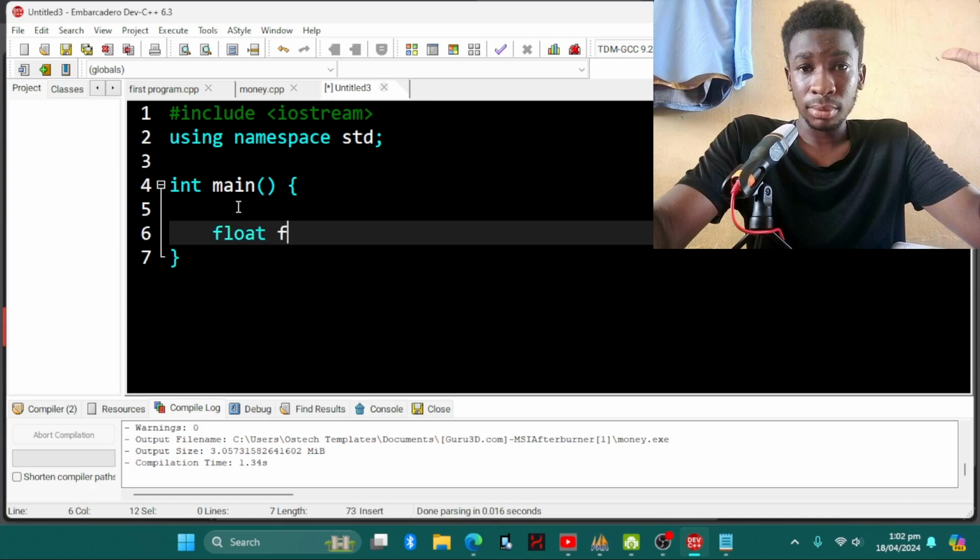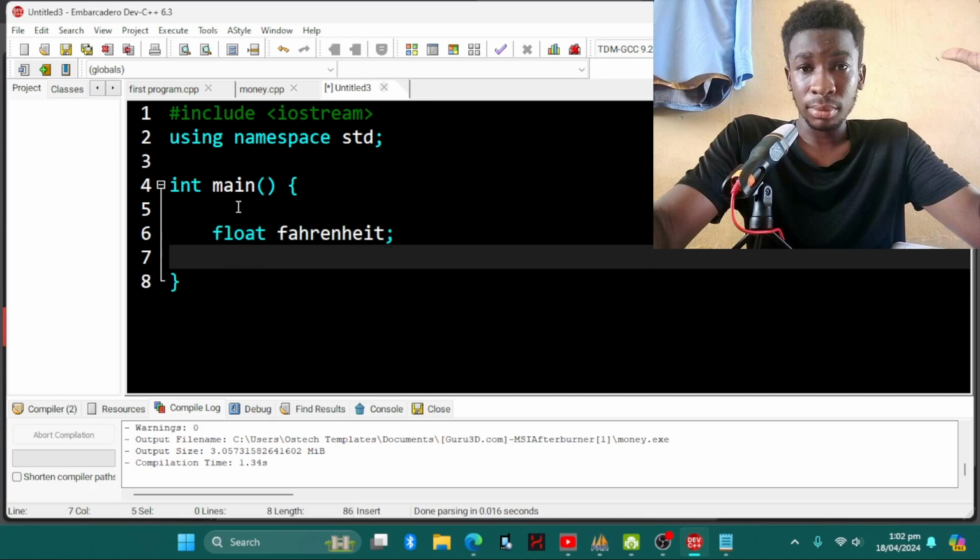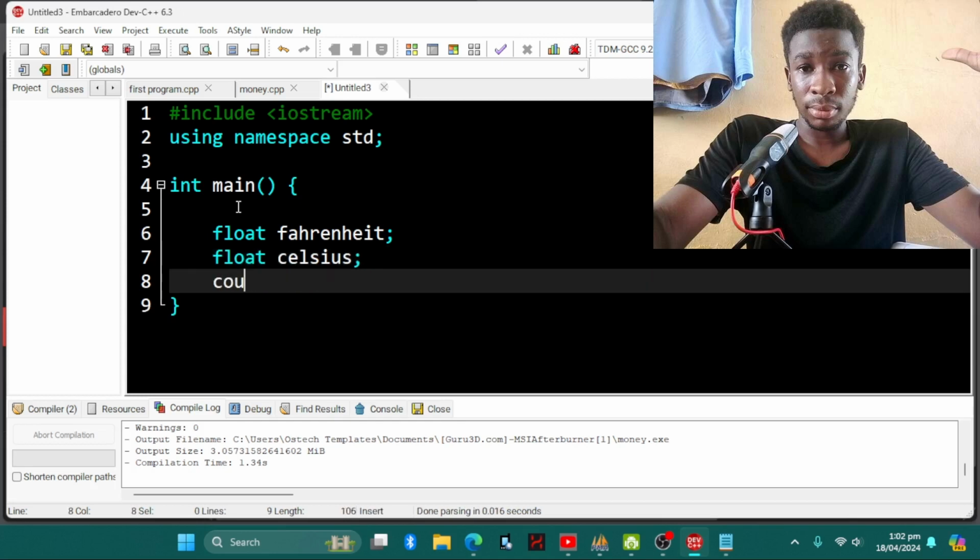Our input is Fahrenheit. So float Fahrenheit, and then we see out. Let's declare our inputs and outputs first. So float Fahrenheit, and then float Celsius, and also terminate. And then now we see out.